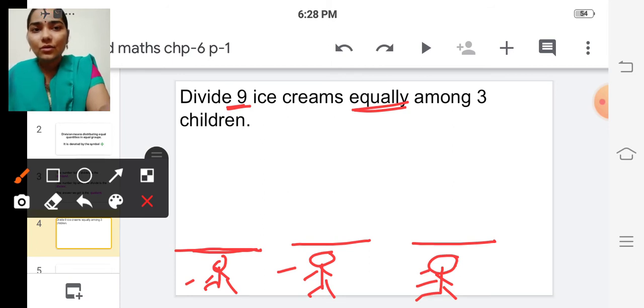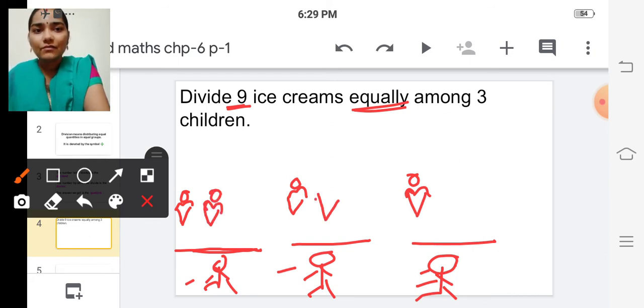First, let's give one ice cream to the first child, one to the second child, and one to the third child. Then 4, 5, 6, 7, 8, 9.